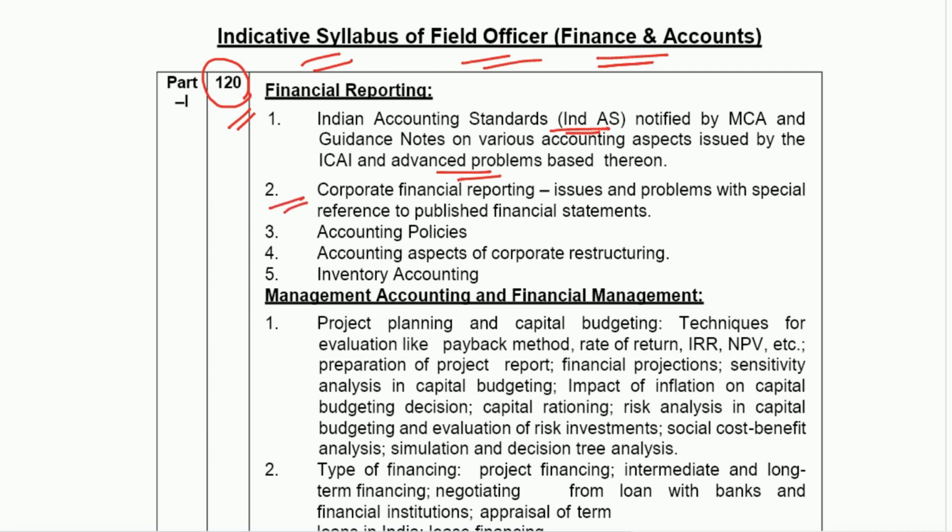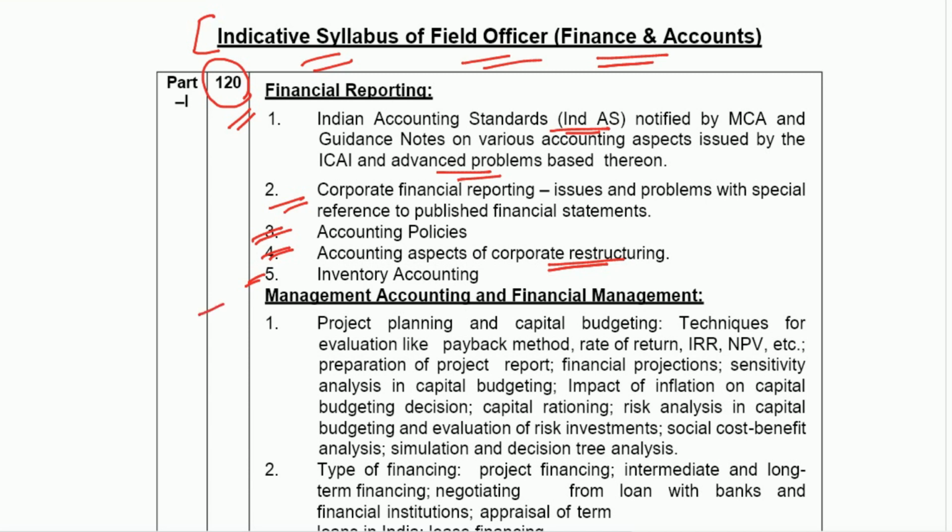Then the second one is corporate financial reporting. So basically the presentation of financial statements you have to prepare. Then various accounting policies, accounting aspect of corporate restructuring. So basically your amalgamation, consolidations and all those things you need to prepare. Then inventory accounting is also mentioned here, and apart from that you should also prepare accounting standards. And friends, it's just an indicative syllabus and not the actual syllabus, so they can ask questions from other topics also, so one needs to prepare keeping that in mind.